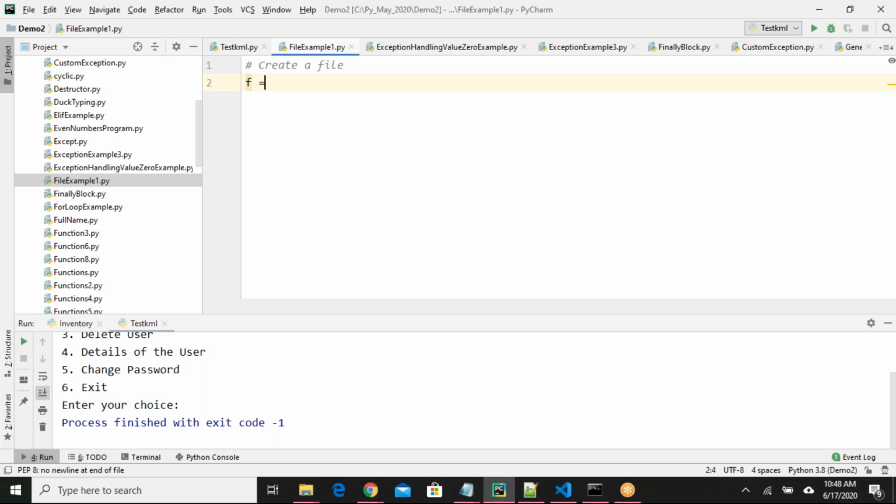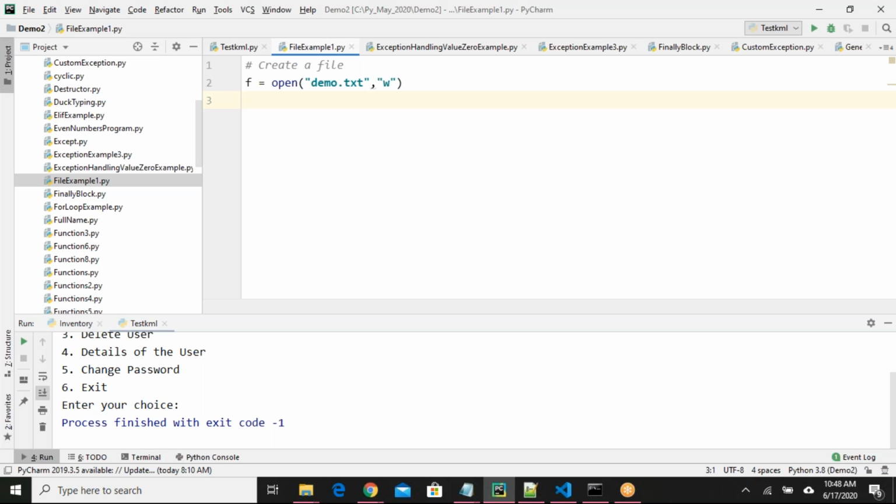So for example, f equals open, say demo.txt, and I'll say W as the mode. It is as simple as that. f equals open, the file name I am providing here, and the mode I am providing here.